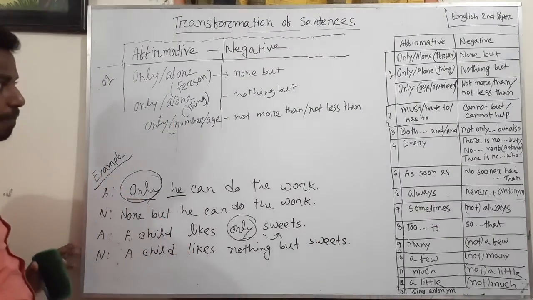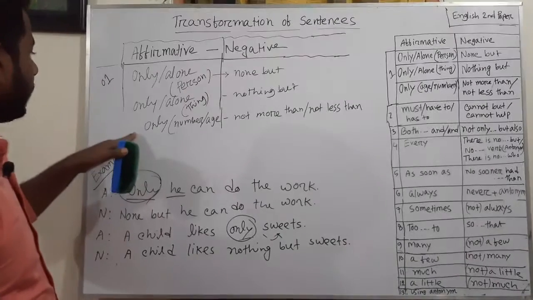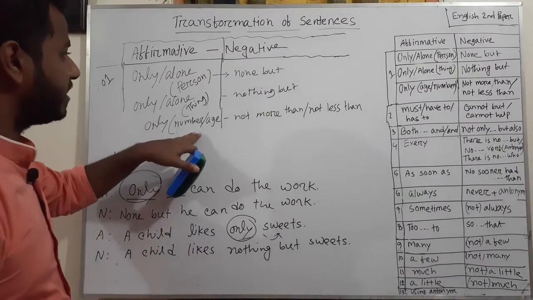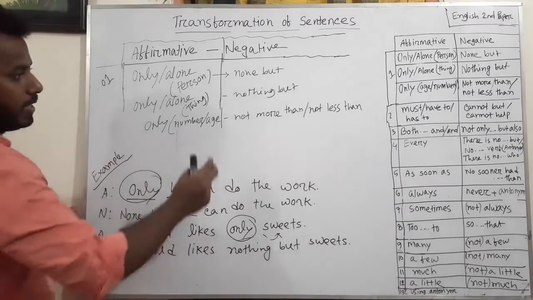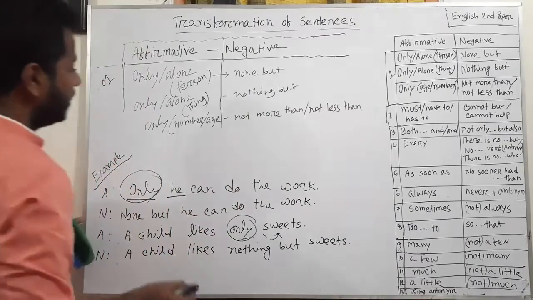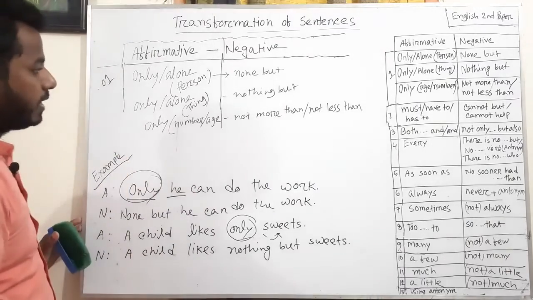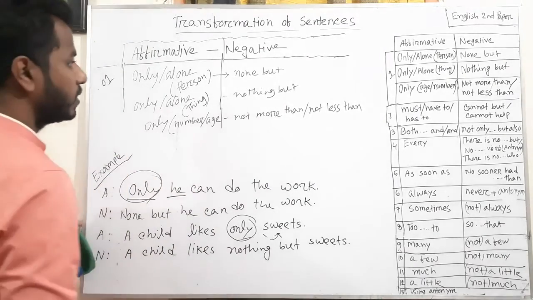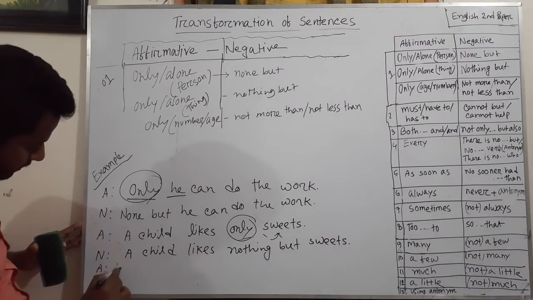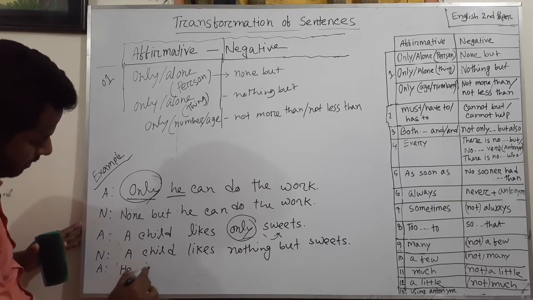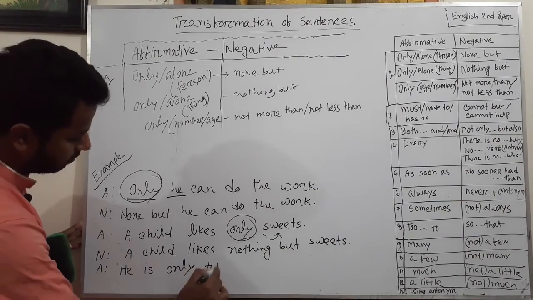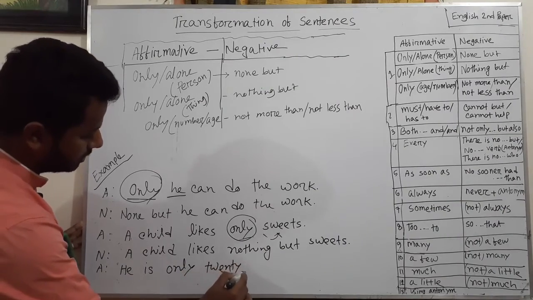The next one: if only modifies a number or age in an affirmative sentence, then you have to use not more than or not less than instead of only in the negative sentence. For example, he is only 20.